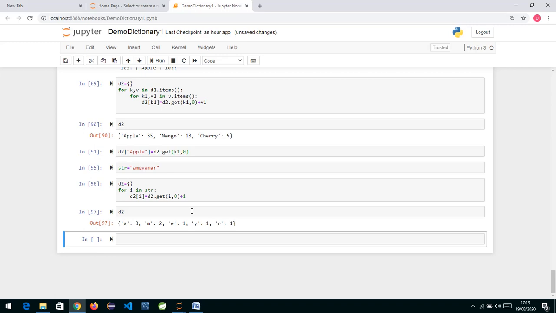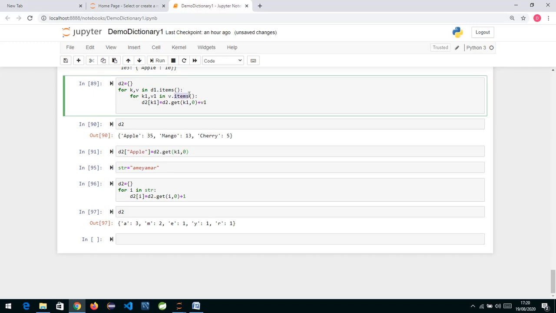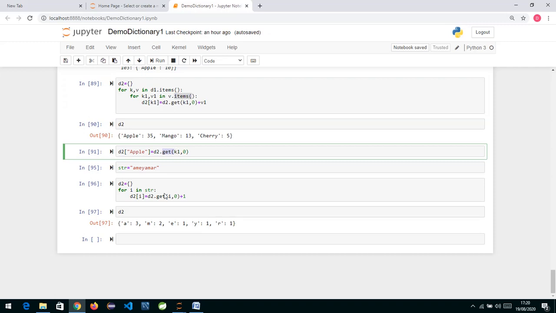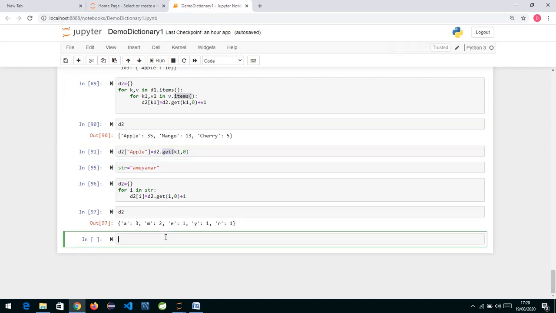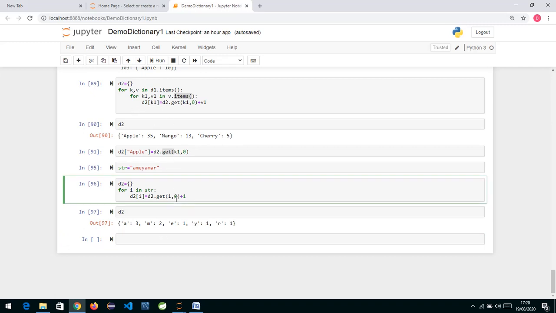Some of the functions we have inside a dictionary are copy, clear, keys, values, and items, which we have already seen, and update to merge two dictionaries. Similarly we also have get. There are many functions which we have seen, and we can implement logics with them. These are the two logics which I have shown you; you can implement many logics this way.